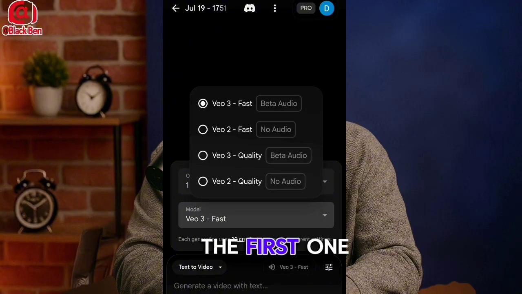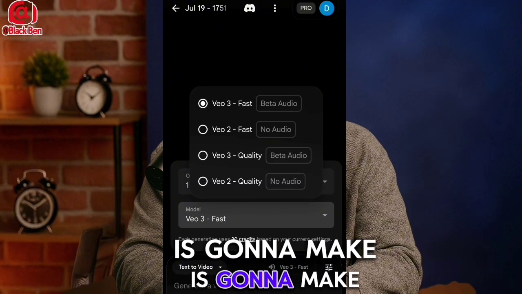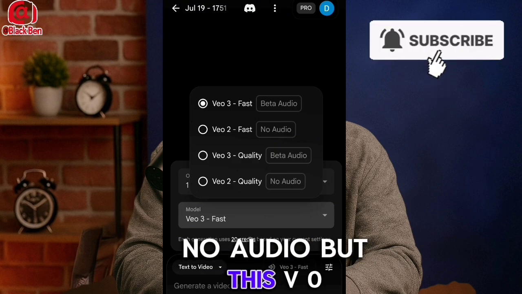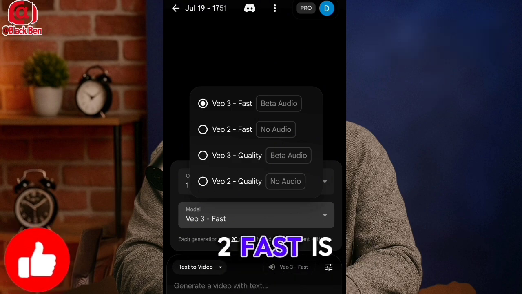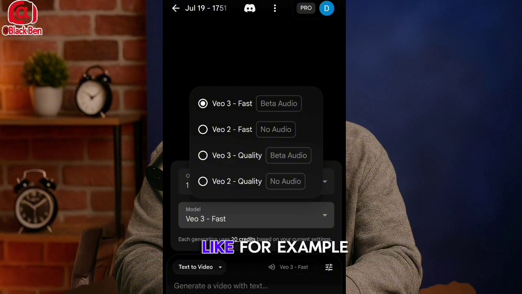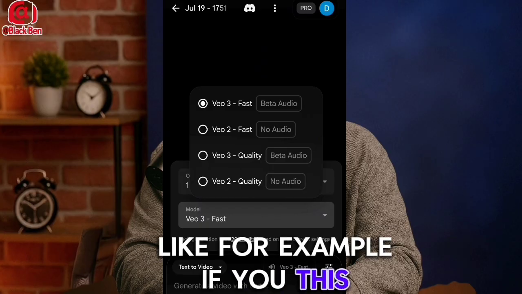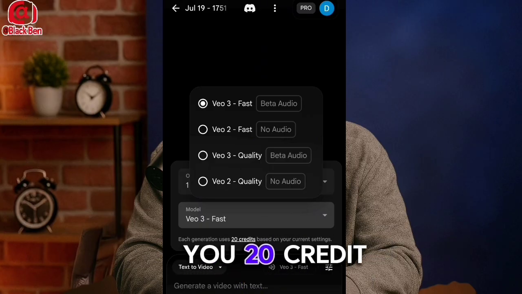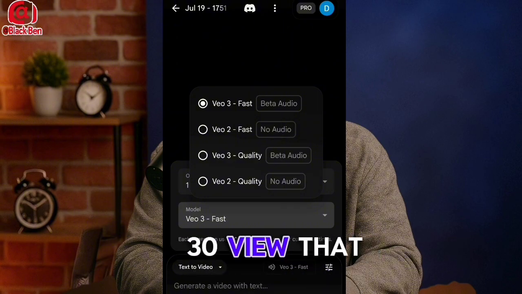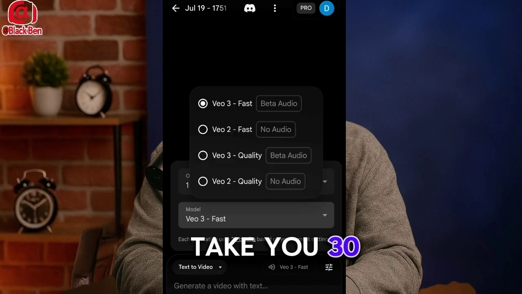You see, the first one that I've clicked is going to make the audio come. This one is VO2 fast, which is going to come without audio, and it's going to take less credit. For example, if this VO3 fast is taking you 20 credits, this one is going to take you 10 credits. Then this one is for the pro version, which is going to take you 30 credits.